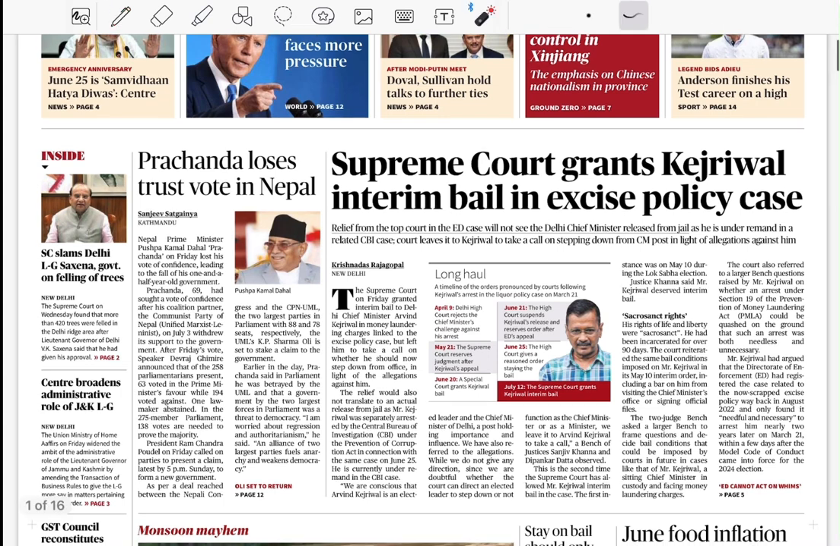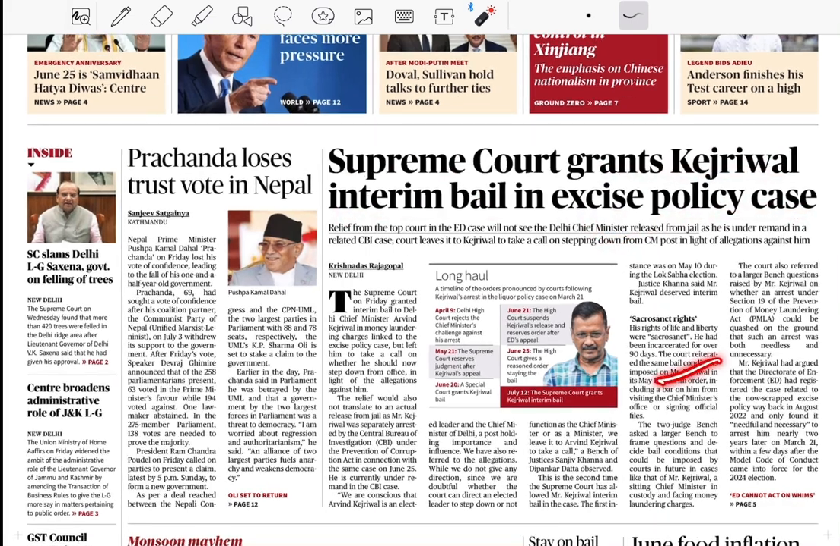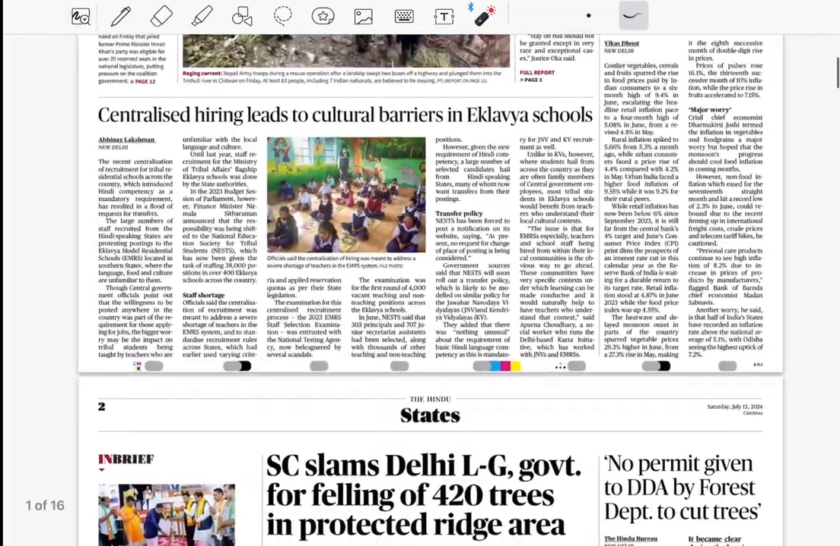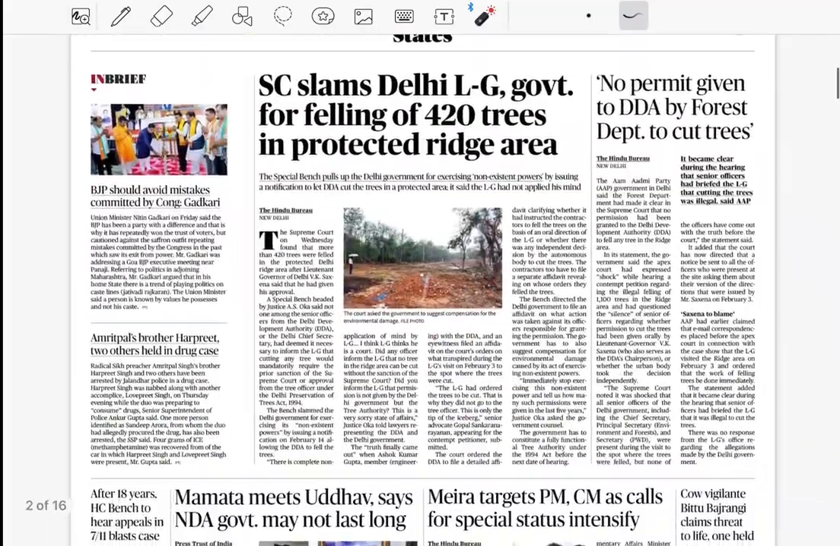So here is the news: Supreme Court grants Kejriwal interim bail in excise policy case. It's not that important for the prelims as well as the mains point of view.